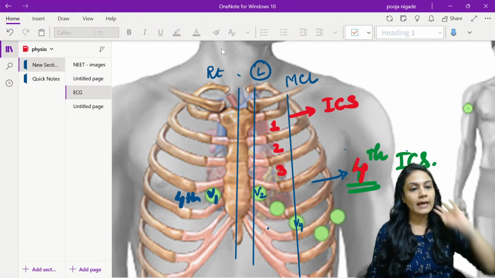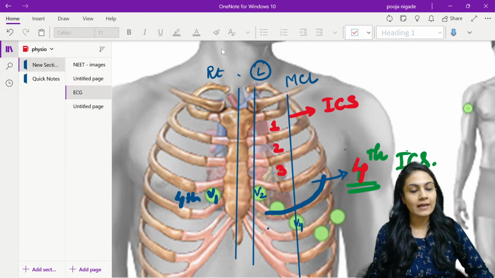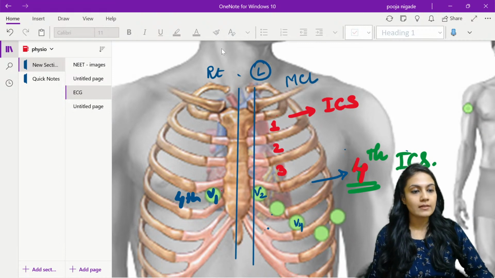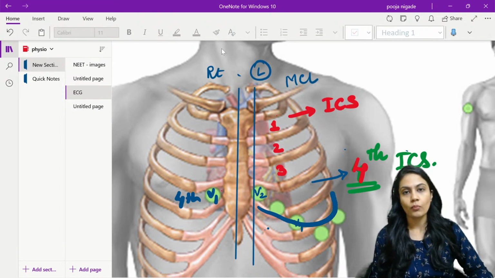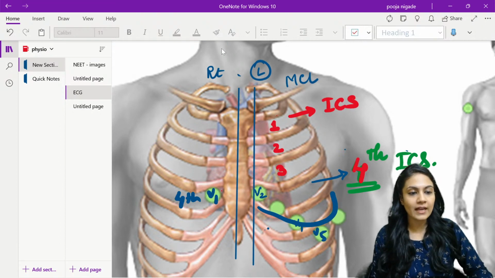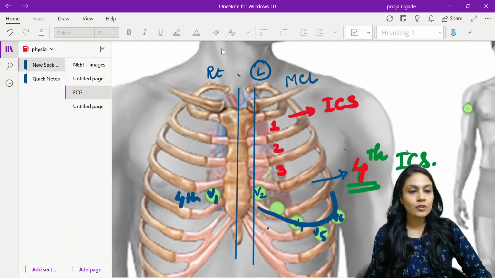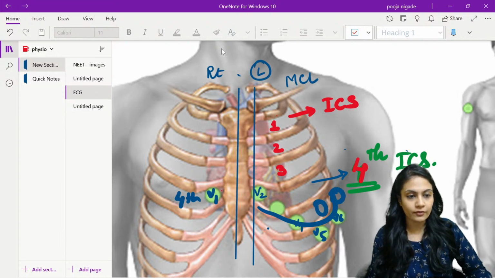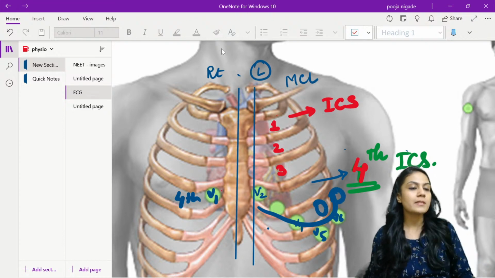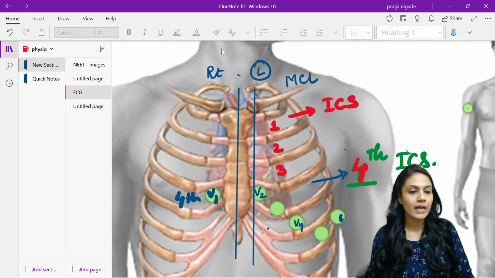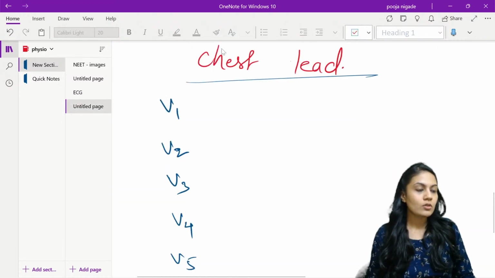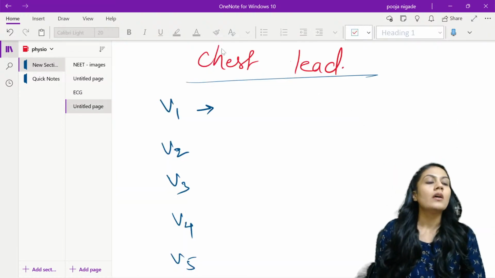यहाँ पे इन्होंने क्या दिखाया है? Let's see. यहाँ पे इन्होंने ऐसे दिखाया, ऐसे नहीं जाता rib cage, right? How it goes? It goes like this, something like this. ऐसे करके नीचे जाता है and then obliquely goes down, okay? This is V5 and V6, but they have shown it on the 6th intercostal space. It should be on the 5th. Okay, so एक छोटी सी mistake है in this diagram. Anyways, I took it from the net, so ignore that.